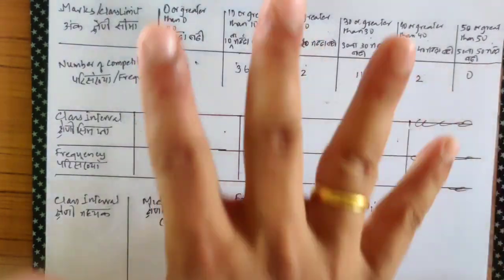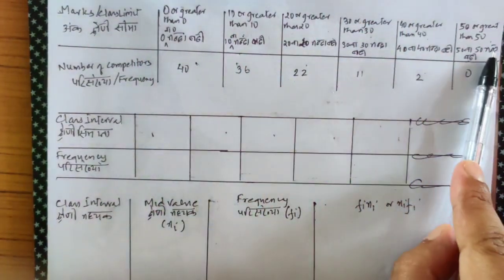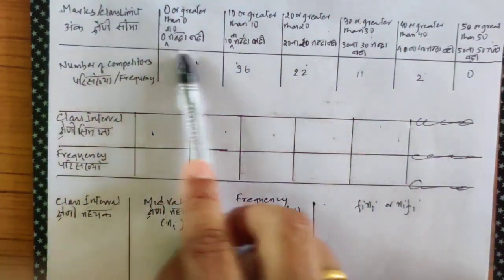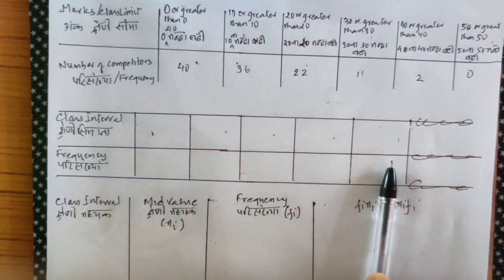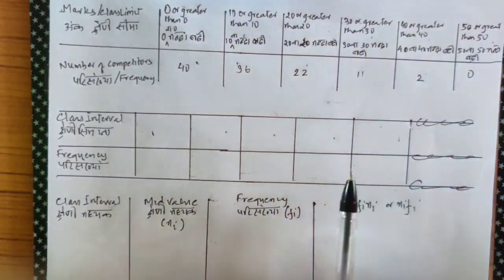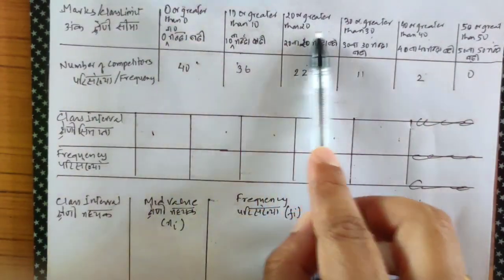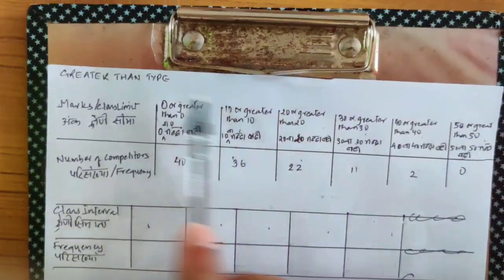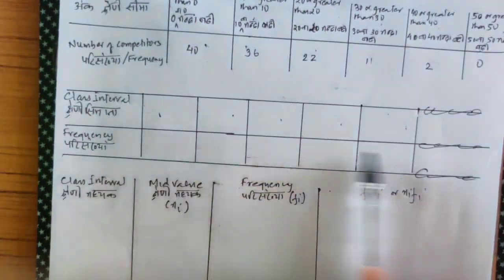So if there are 7 tables out here, you need only 6 tables. If there are 8 tables, you need only 7 tables. If there are 4 tables, you need only 3 tables. So 1, 2, 3, 4, 5, 6, 6 tables. I'm solving greater than type. So I need only 5 tables.